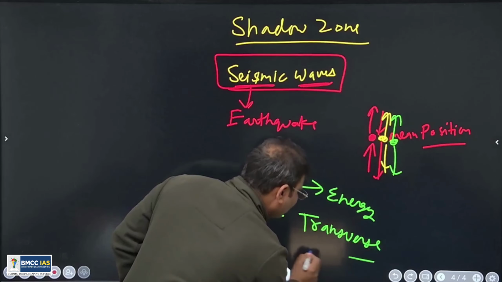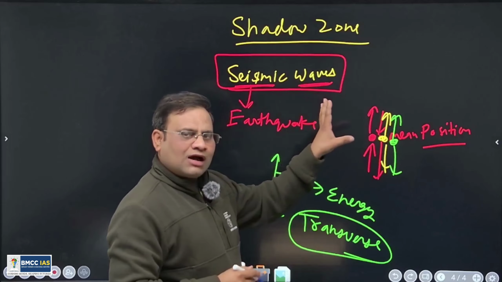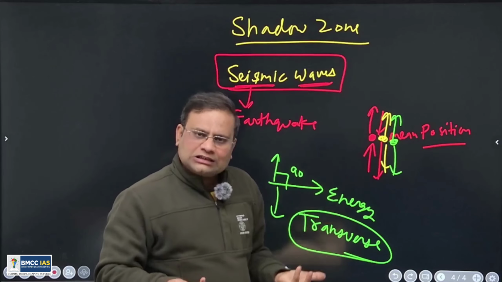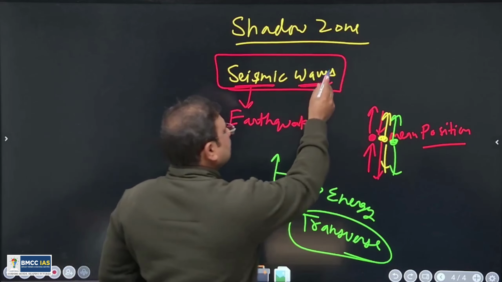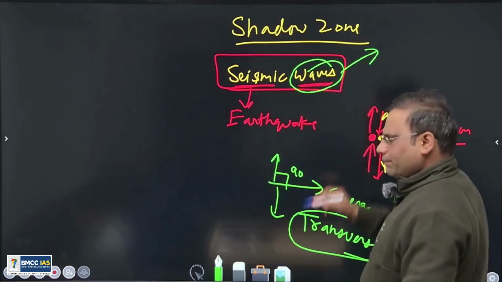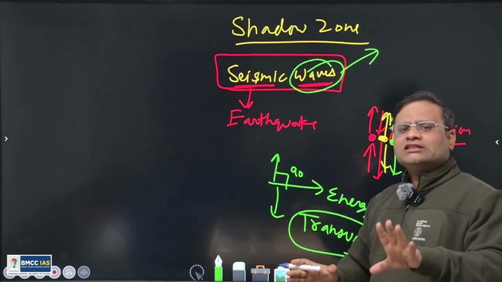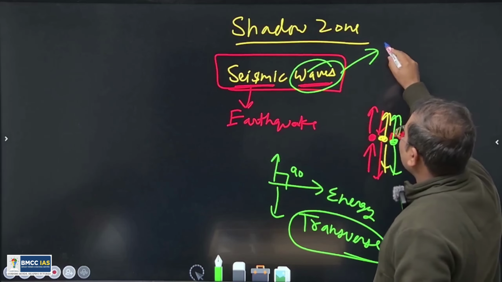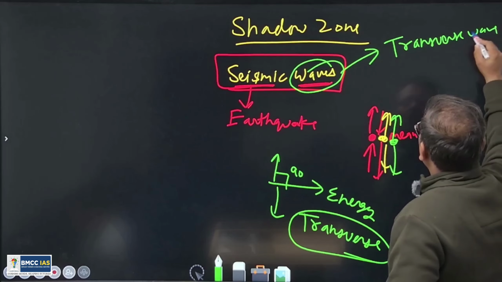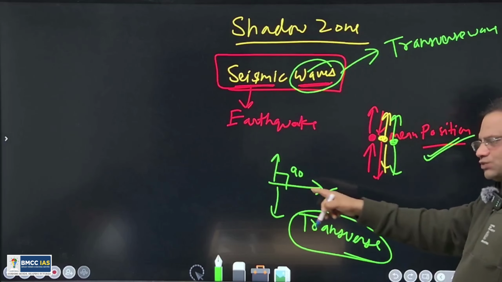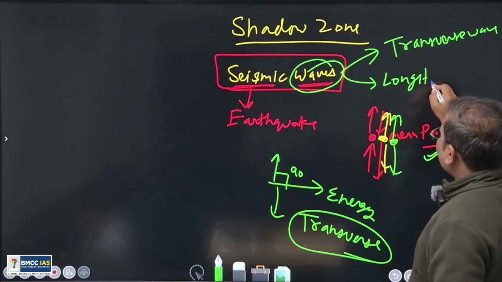Actually, why I want to explain this topic in detail is because our seismic waves are also either transverse waves or longitudinal waves. So as per the basic concept of physics, waves are of two types on the manner of the travel of energy and the disturbance of the medium particle. One is the transverse wave, right? So this is an example of the transverse wave. Second is the longitudinal wave, right?